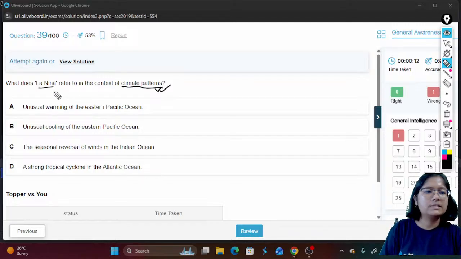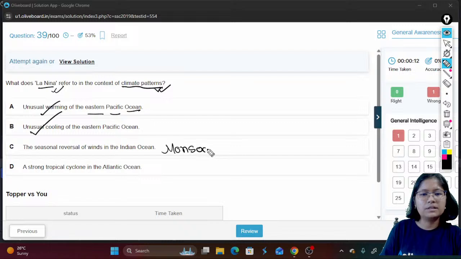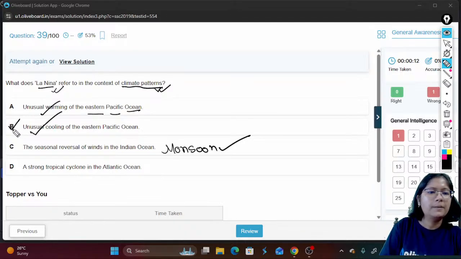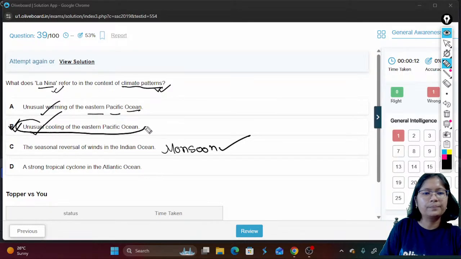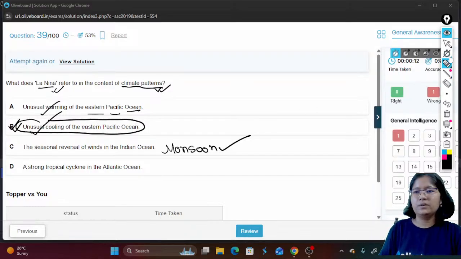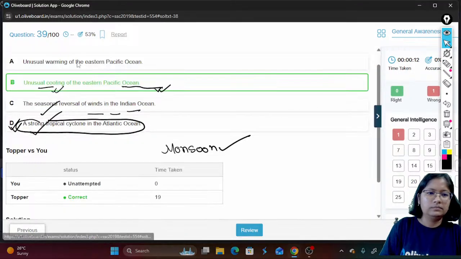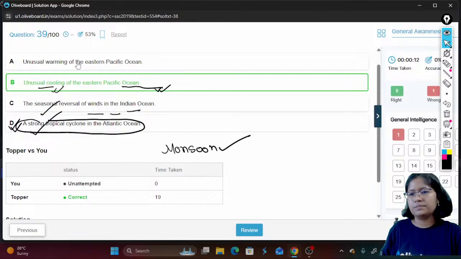What does La Nina refer to? Unusual warming of the Eastern Pacific Ocean or unusual cooling of the Eastern Pacific Ocean. Then the seasonal reversal of the wind, this is known as monsoons. Monsoon, what is the definition, is only seasonal reversal of the wind. And a strong tropical cyclone in the Atlantic. So the correct answer here will be unusual cooling of the Eastern Pacific Ocean.